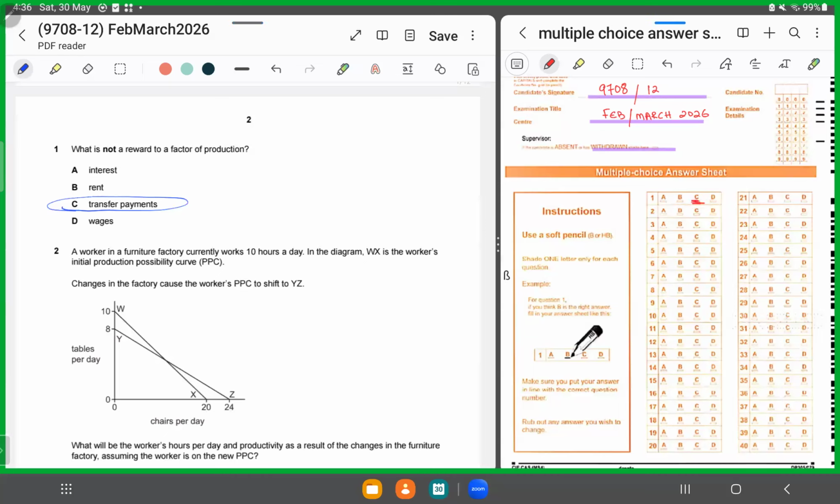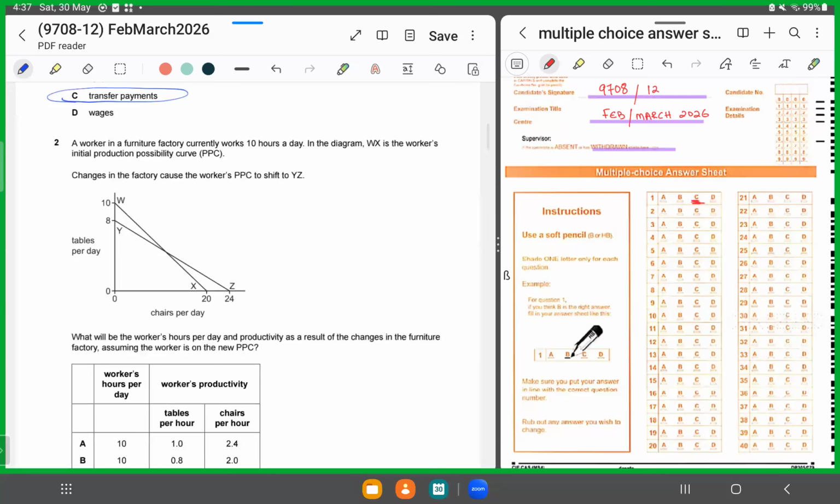And we all know what transfer payments are? Any money or benefit given by the government, but there's no exchange for goods and services, right? Like it could be pensions, it could be unemployment benefits, right? So it's not a reward. A reward is again certain rendering of services, right? All right, moving forward, MCQ number 2.